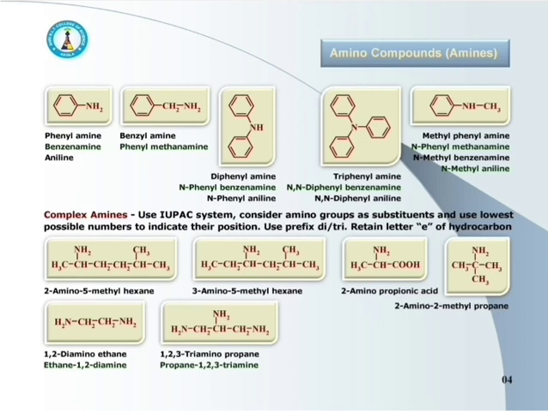Here, during this nomenclature, the letter E of hydrocarbon is retained.